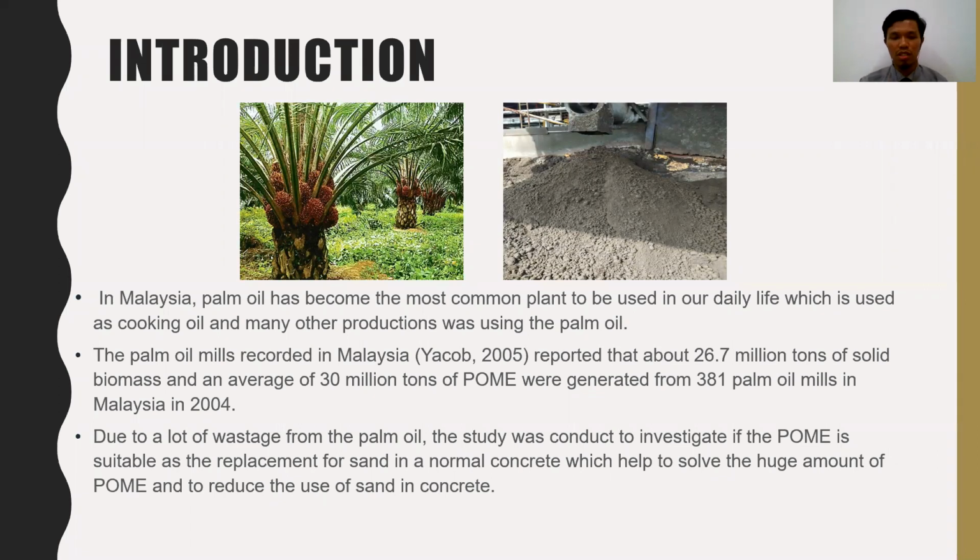As we know, in Malaysia the palm oil tree is the most common plant used in daily life. The benefits of palm oil are in cosmetic products, food, cooking oil, and many other productions. The palm oil mill record in Malaysia by Yaacob 2005 reported that about 36.7 million tons of solid biomass and an average of 13 billion tons of POME was generated by 381 palm oil mills in Malaysia in 2004.